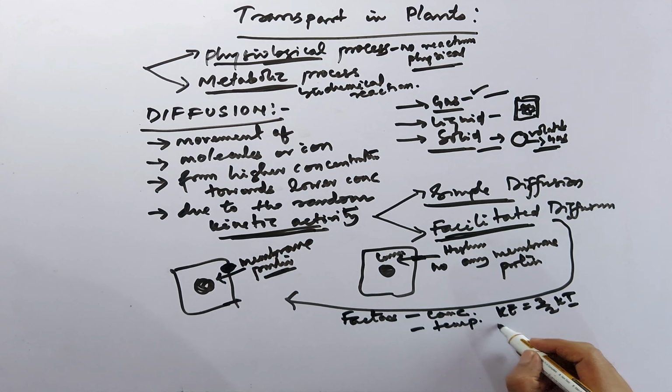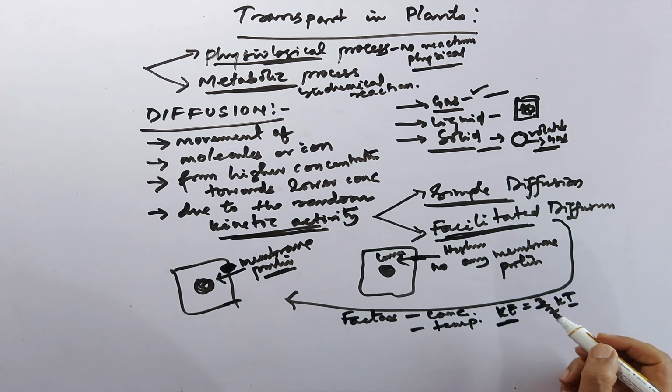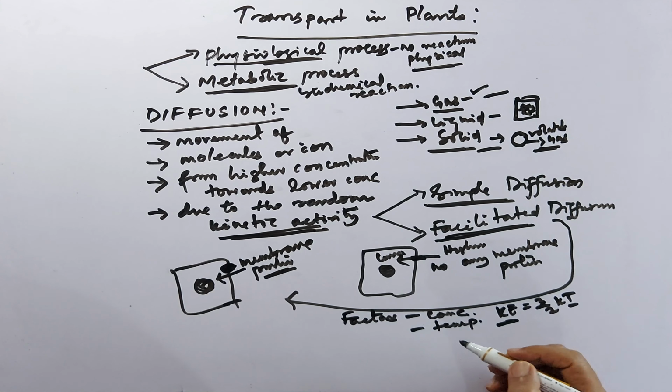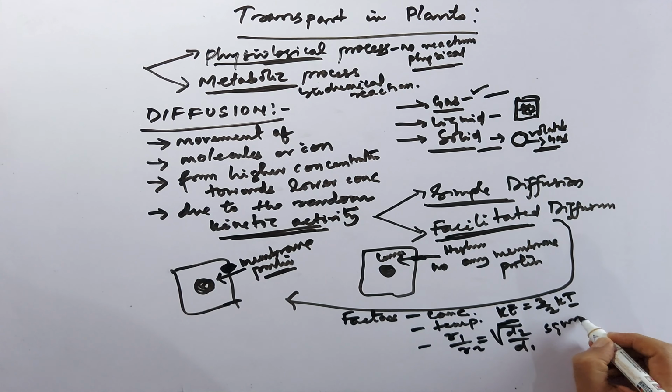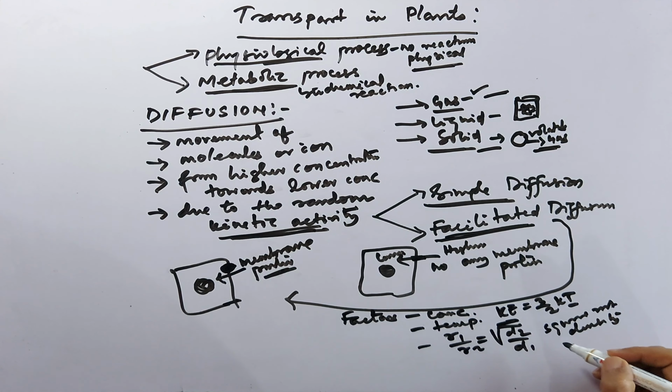Then it is inversely proportional to the square root of density. In Graham's law of diffusion, R1 by R2 is equal to root over D2 by D1. Density is mass by volume.